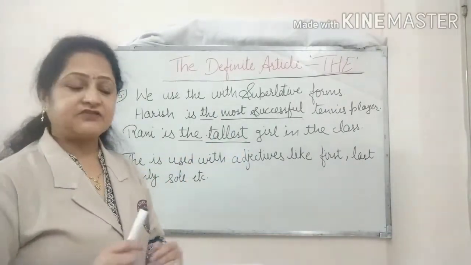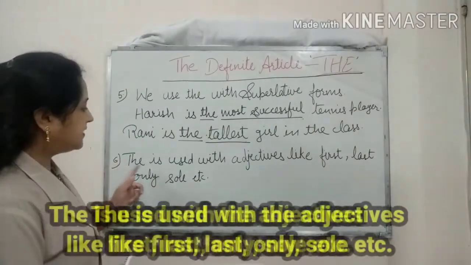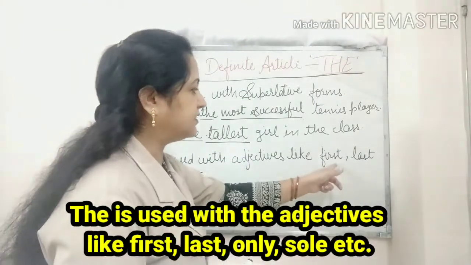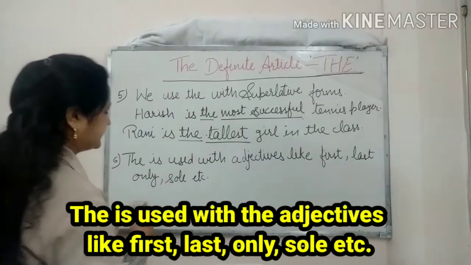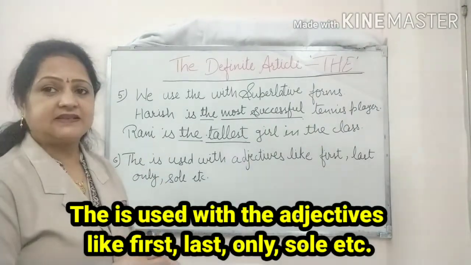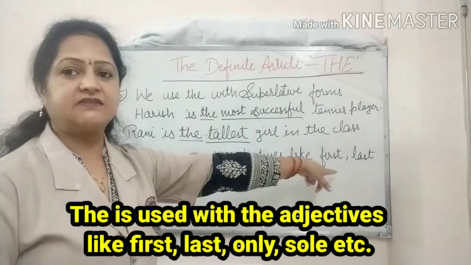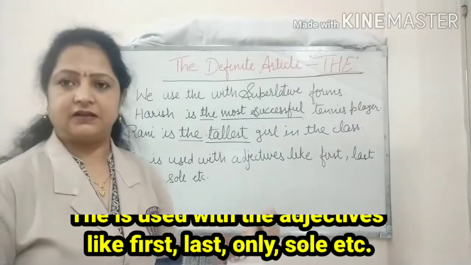The next one is the sixth use. The is used with adjectives like first, last, only, sole, etc. Whenever we write these types of adjectives, before writing the adjective we use the.